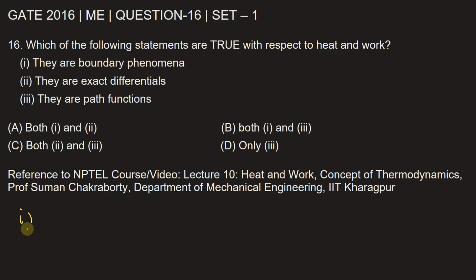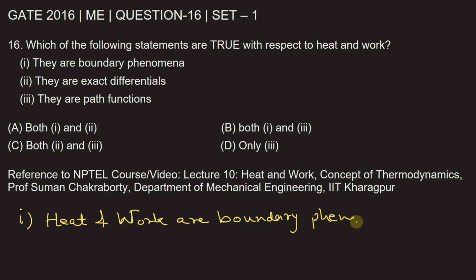So the first statement is heat and work are boundary phenomena. Work is a transient quantity that appears at the boundary when a system changes its state due to movement of a part of the boundary under action of force.